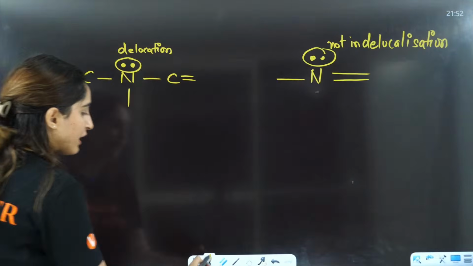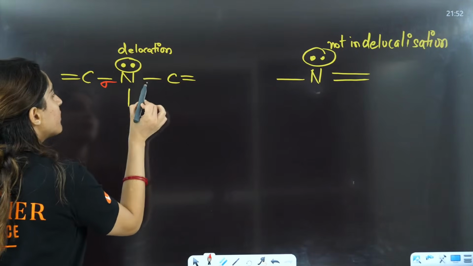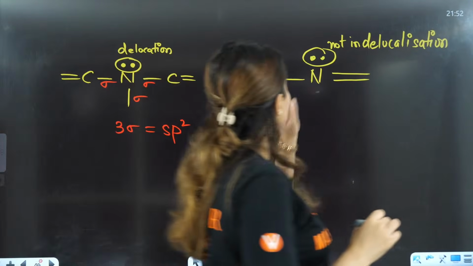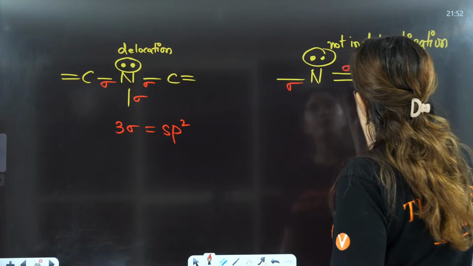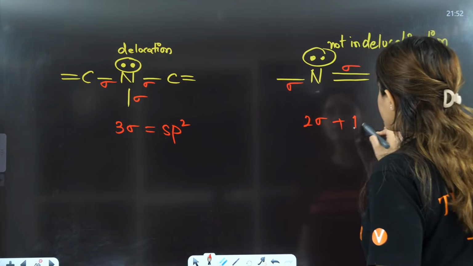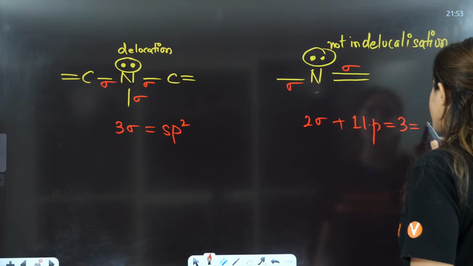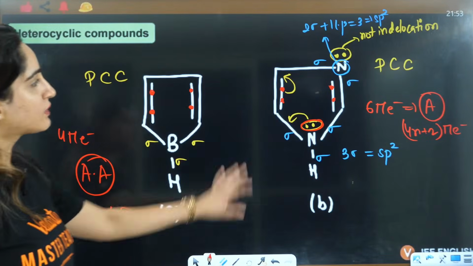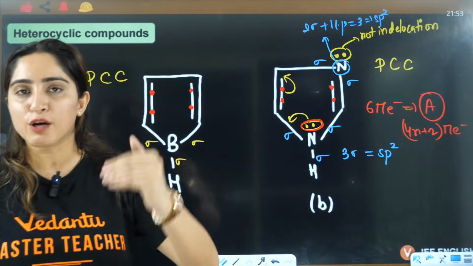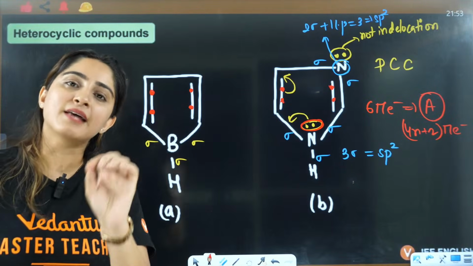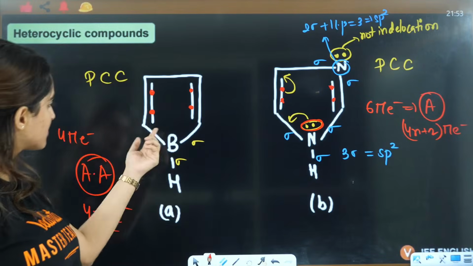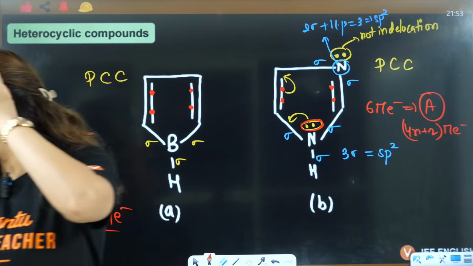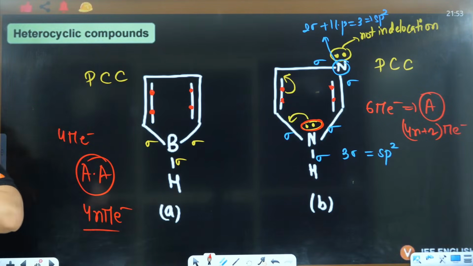So that's why when you calculate this, this is 1 sigma, 2 sigma, 3 sigma, 3 sigma means this is sp2. When you calculate this one here, this is 1 sigma, 2 sigma, 1 lone pair. 2 sigma plus 1 lone pair is 3, that is sp2. Okay? This is what I was telling you, that this is sp2, this is sp2. In the calculation of pi, the lone pairs that are involved in delocalization, this is involved in delocalization. So 1, 2, 3, 4, 5, 6. Okay? Understood?